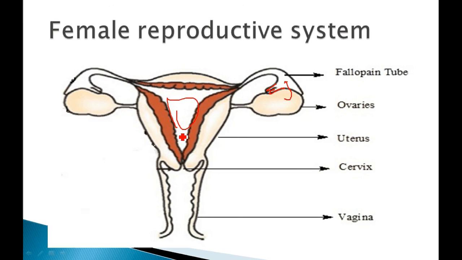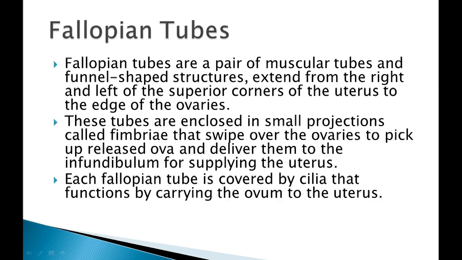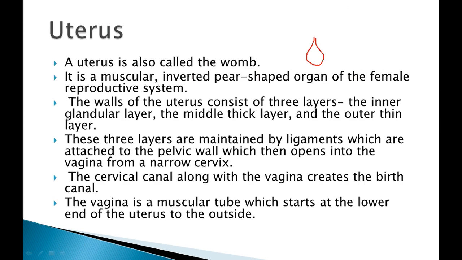This one is your 3 layers, first, second and third layer you can see here. Then these come to the cervix, and then through a narrow opening it opens through the vagina. Okay, then the cervical canal along with the vagina creates the birth canal. Then through the cervical canal your vagina opens at the time of the birth of a new child. The vagina is a muscular tube which starts at the lower end of the uterus to the outside.